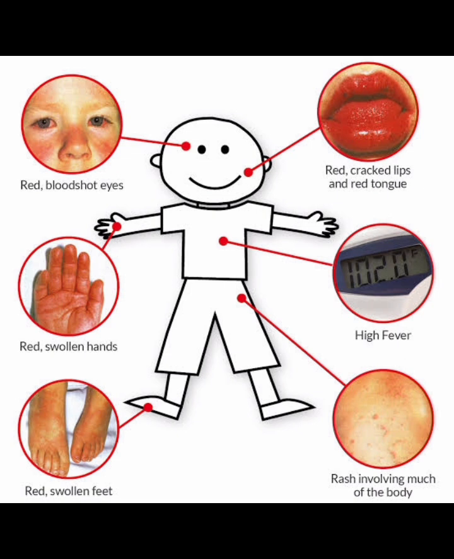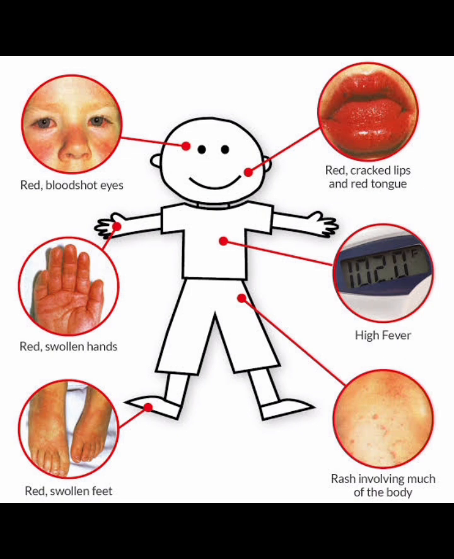So Kawasaki disease, we know the clinical features. There is red blood spot in eyes like conjunctivitis, red cracked lips and red tongue. So there is strawberry tongue, we know, and cracked lips. They have red swollen hands, peeling of the hand skin, then red swollen feet, high grade fever, rash involving much of the body. Okay, rashes are present. So how can we differentiate? It is a mucocutaneous lymph node syndrome. Remember, it is a mucocutaneous lymph node syndrome.